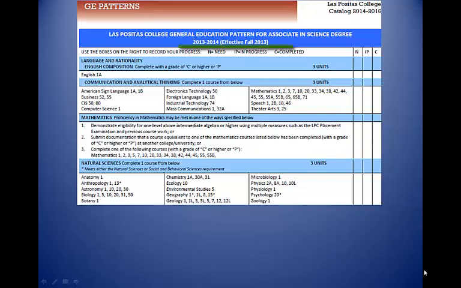This is from 2013 to 2014. Notice all the sections: English composition, communications and analytical thinking, mathematics, and natural sciences. Please note that the mathematics section does not have any units attached to it. This means that if you placed into a level above intermediate algebra, above Math 55, then you have satisfied this mathematics proficiency requirement. For example, if you placed into Math 45, college algebra, then you do not need to complete any math classes for the AS degree.